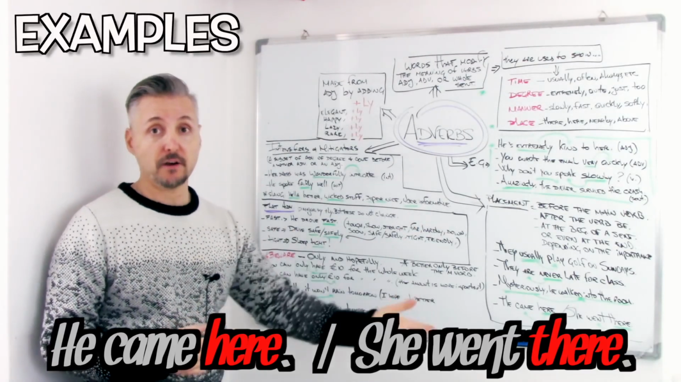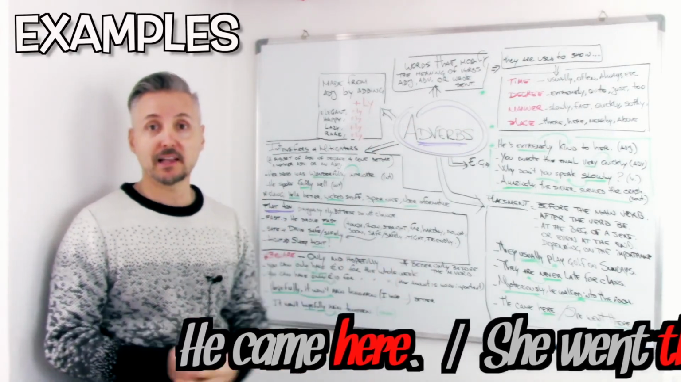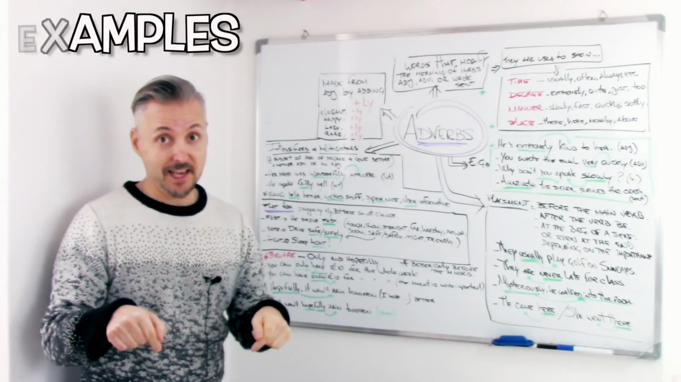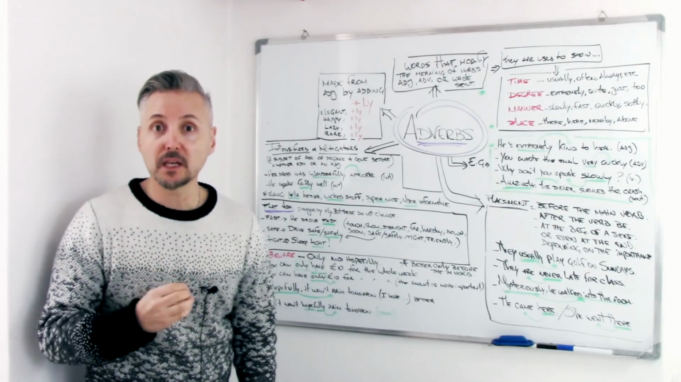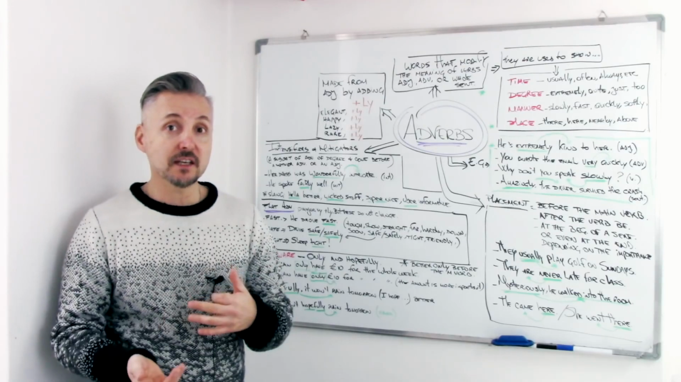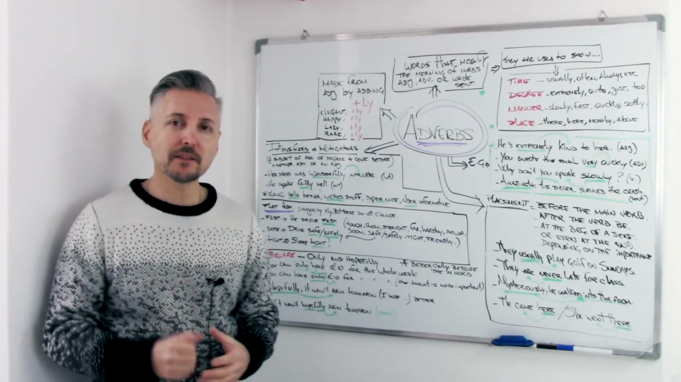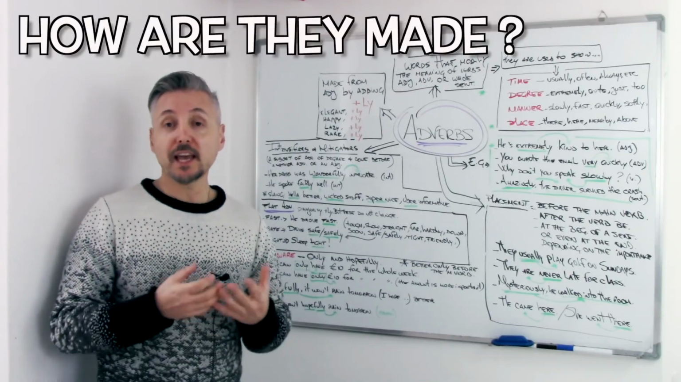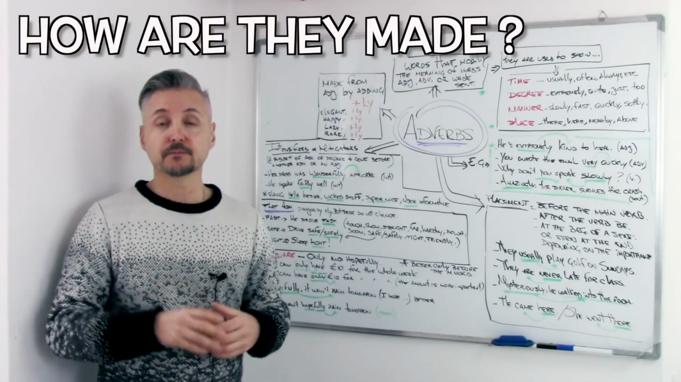She went there. Adverb of place, and it goes at the end of the sentence in this case. So I talked about how adverbs can modify the meaning of verbs, adjectives, other adverbs, or whole sentences. But how are they made? Well, we need an adjective and we add ly to it.